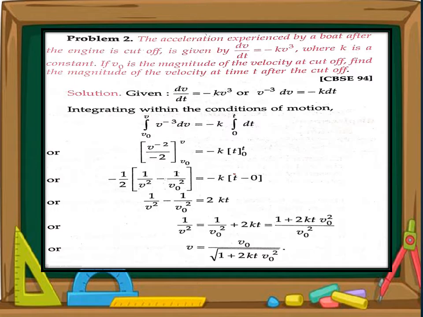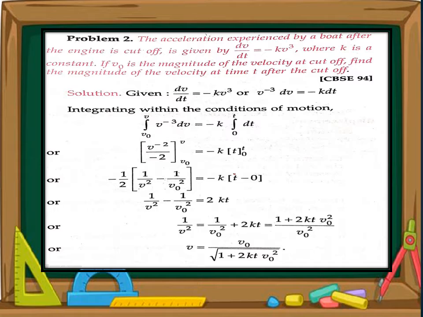First of all, write what is given to you. dv by dt is equal to minus k into v cube. Students, rearrange this. Why? Because on the left hand side there is velocity, and on the right hand side there is also velocity. For the integration purpose, one variable should be on one side, either on the right hand side or on the left hand side. So rearrange this. By rearranging the velocity on left hand side and time on right hand side, we have the equation, that is in the first line, v raised to power minus 3 into dv is equal to minus k into dt.